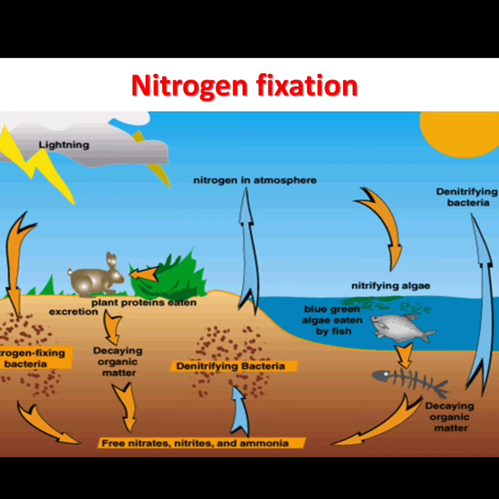Nitrogen fixation. Nitrogen gets circulated in the air, soil, and living things as the element itself or in the form of its compounds. Just as there is a circulation of carbon in nature, so also there is a circulation of nitrogen. It is essential for the proper growth of plants.